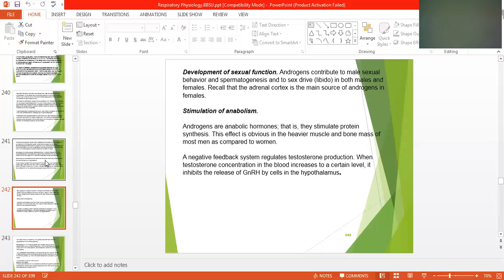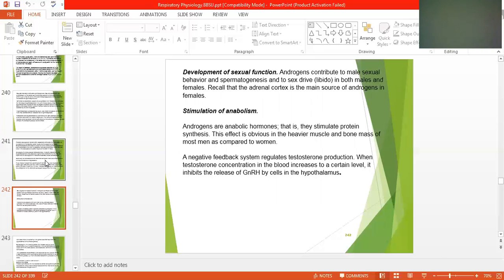Stimulation of the anabolism. Androgens are anabolic hormones, that is, they stimulate protein synthesis, meaning they increase the bulk of the muscles in the body. Because it's a male hormone, it helps in protein synthesis. This effect is obviously seen in the heavier muscles and bones of most men as compared to women.